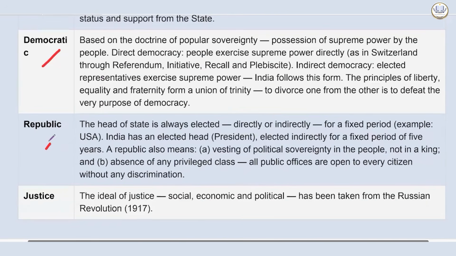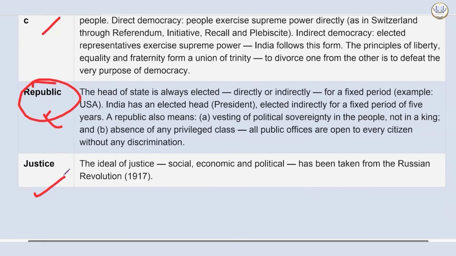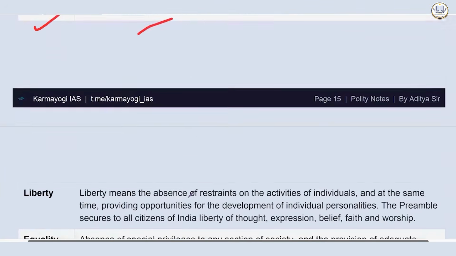Then we have republic. Republic means the head of state is elected, and elected for a fixed tenure. It also means that political sovereignty is with the people, not with any king. And there is an absence of any privileged class. All public offices are open to all the people. This is the complete meaning of republic. Then comes justice. The ideal of justice, socio-economic and political, has been taken from the Russian Revolution of 1917.